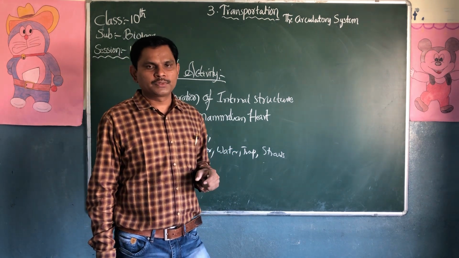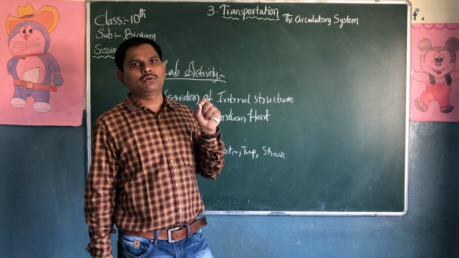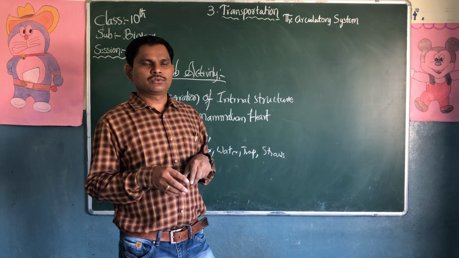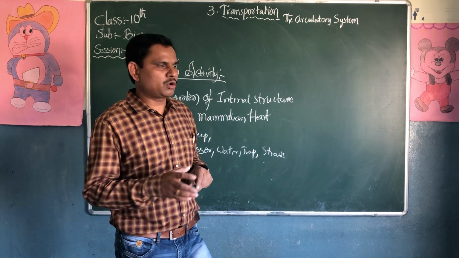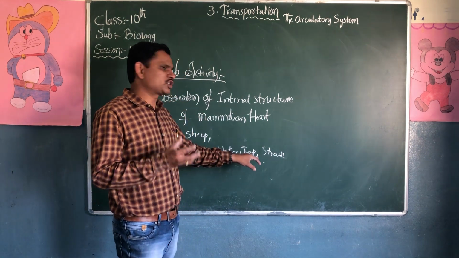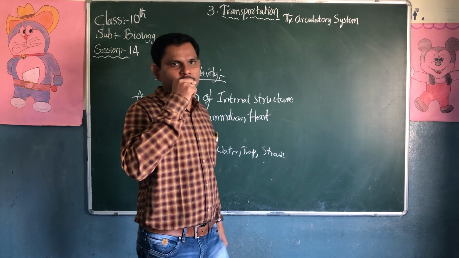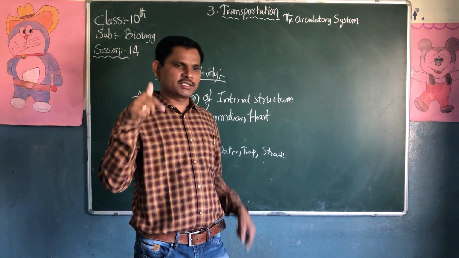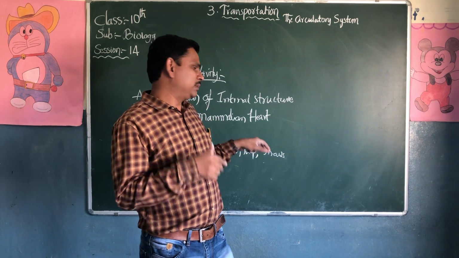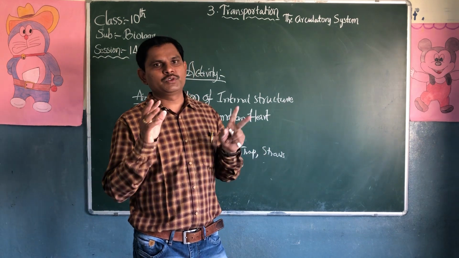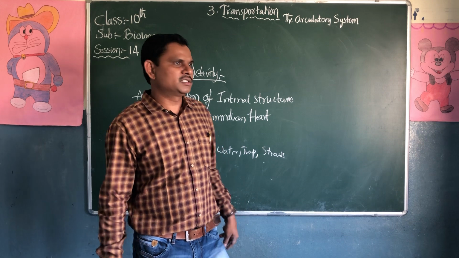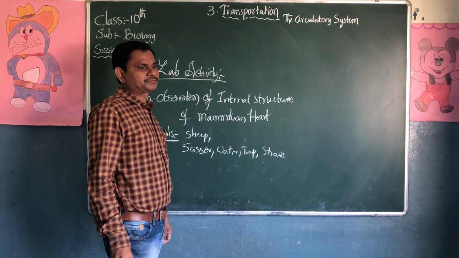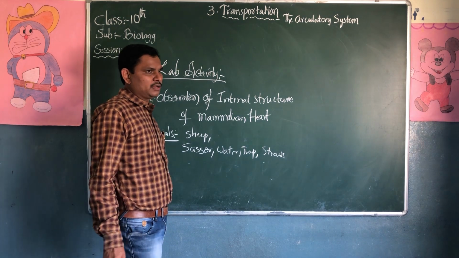You can observe, taking the freshly collected sheep or goat heart. We should clean it with water in the tray so the blood is drained properly. We should insert the straws where the blood vessels are. We can observe it very carefully. This is the internal structure of the heart.